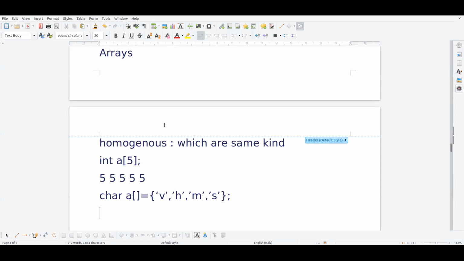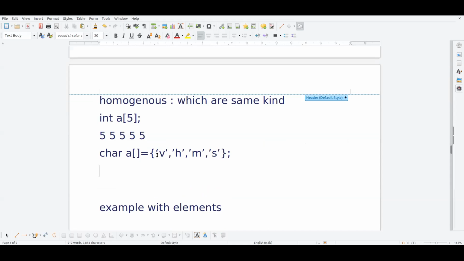Similarly, you know about the remaining data types like float. I hope there is no need to mention all the examples. So similarly, all the other data types also, 5.5 something, like this.